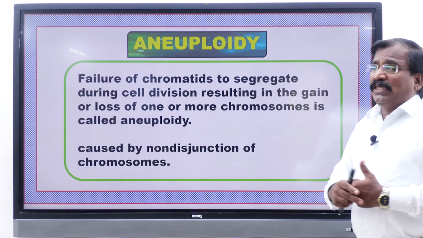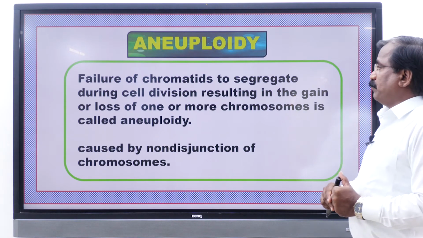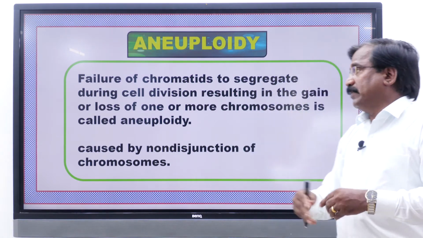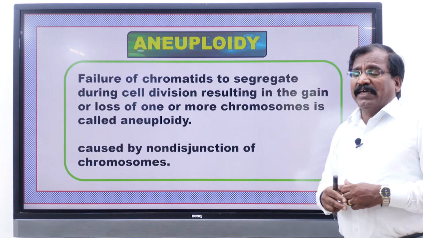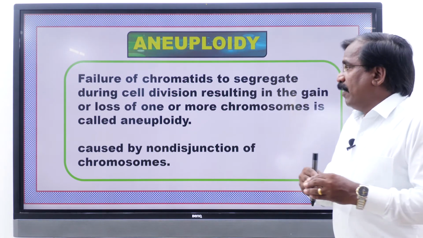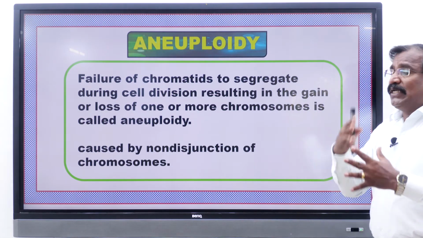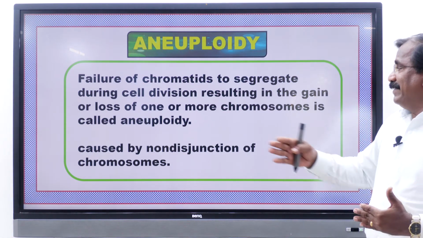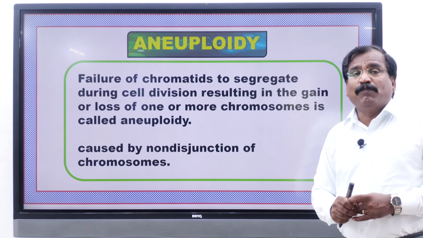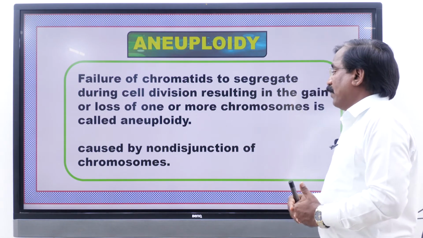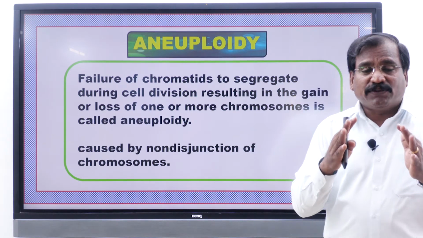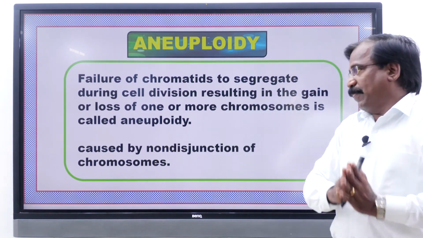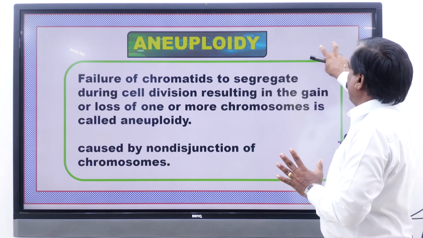Aneuploidy is the failure of chromosome segregation during cell division, resulting in loss or addition of chromosomes, that is, an increase or decrease in the number of chromosomes. We just discussed this. It is due to non-disjunction. What is non-disjunction? No problem.